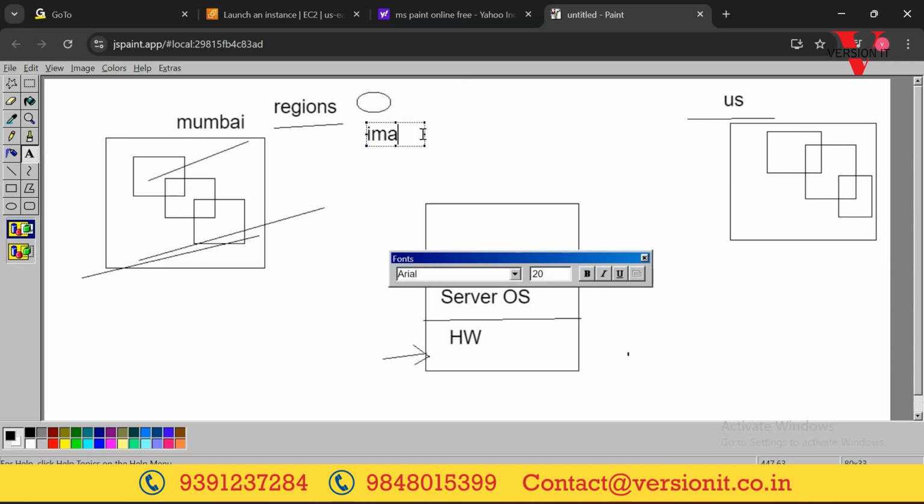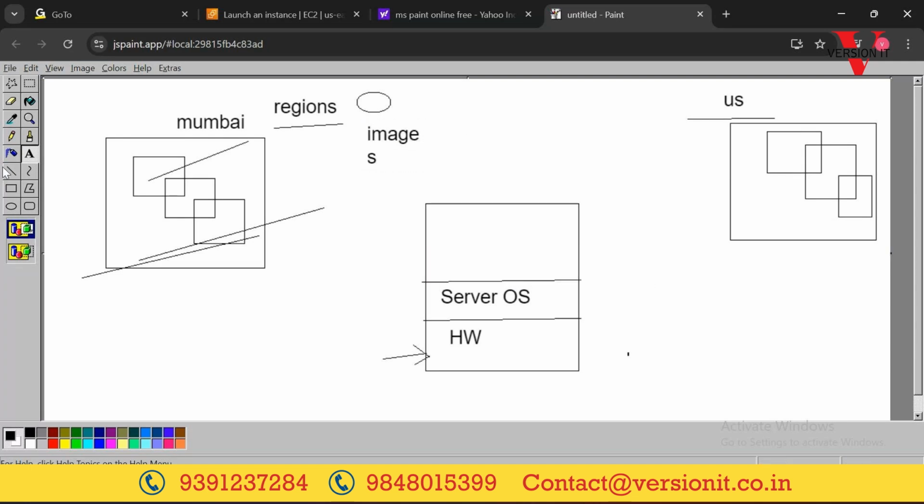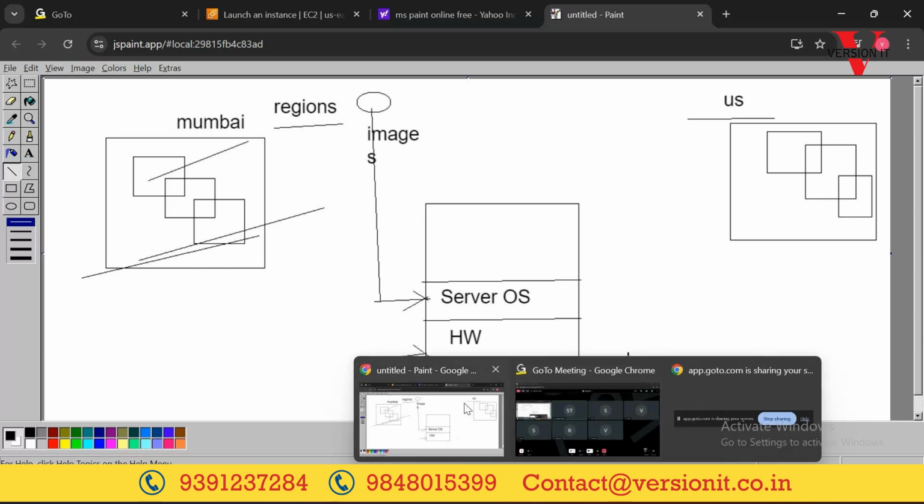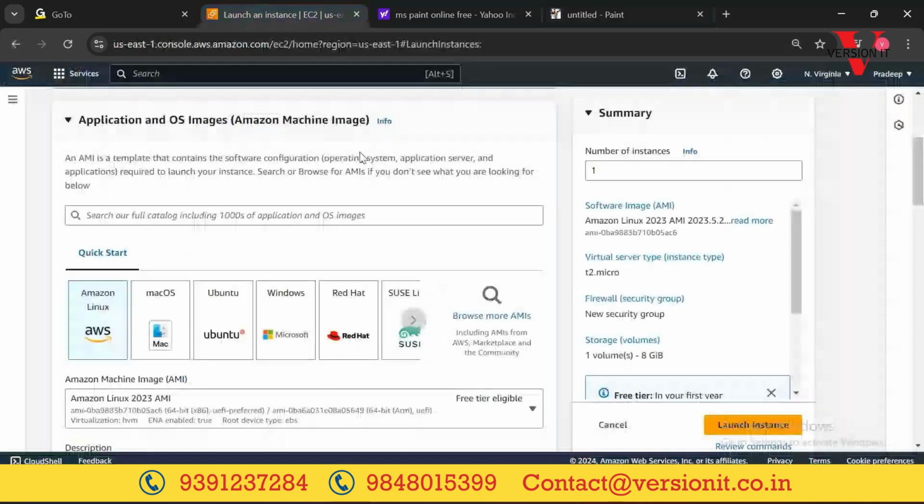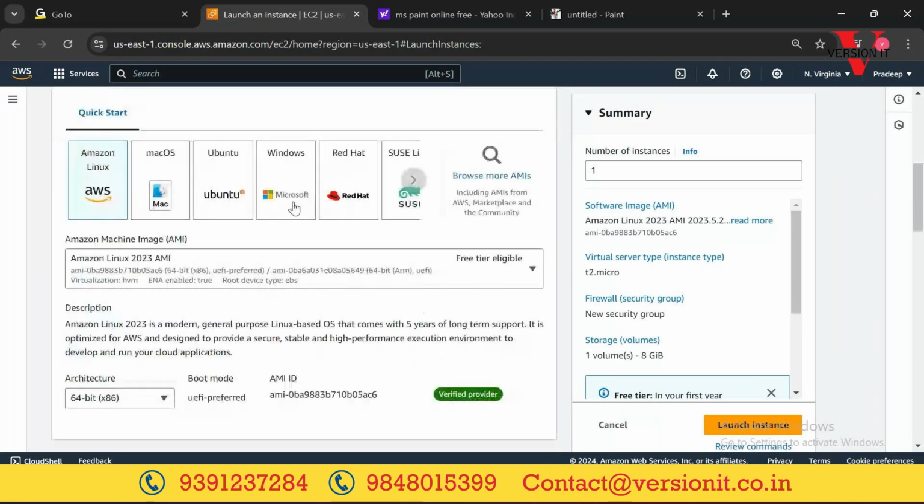Okay, these images are called as AMIs, Amazon Machine Images. Okay, we will be selecting the images. Out of the images, we'll be creating operating system. Clear? Instead of going with DVDs or pen drives, we will be selecting image, which is called Amazon Machine Image, and out of which we'll be creating operating system. Now, look at this option. Within the second option, it is asking us to select Amazon Machine Image.